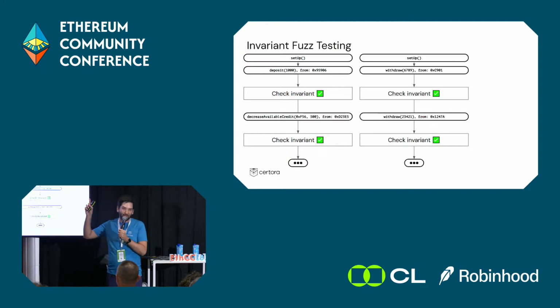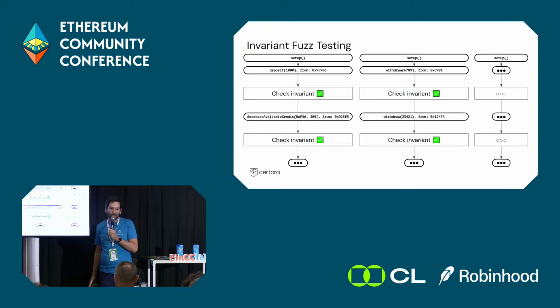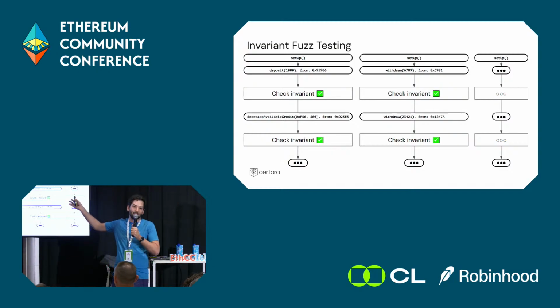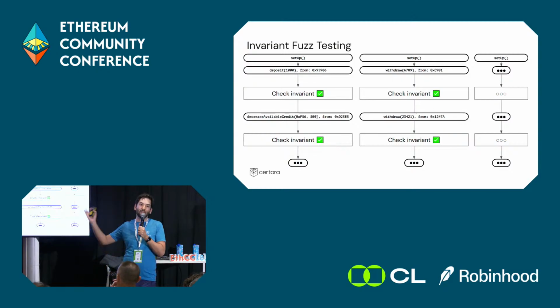We go back to the setup function. We call again random functions with random inputs, and check, and run, and check. And we continue to do that for many, many call sequences. Again, we want to run hundreds of thousands. So this is already a step up from fuzzing, because we now call all the functions, right? We don't call a specific function before we check our test.